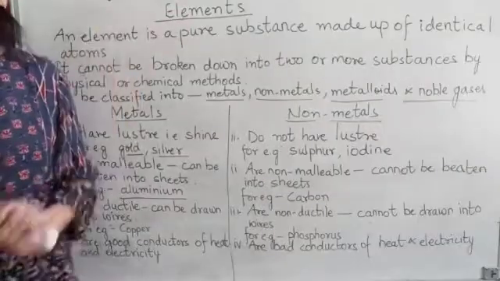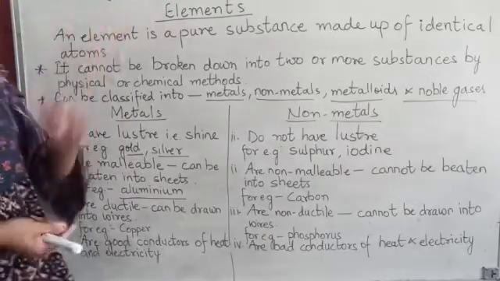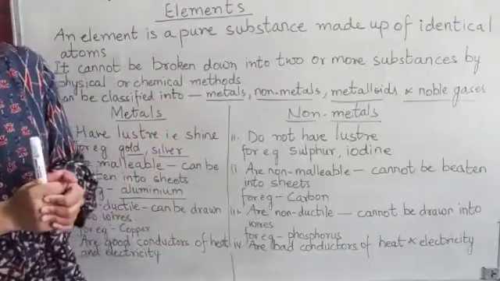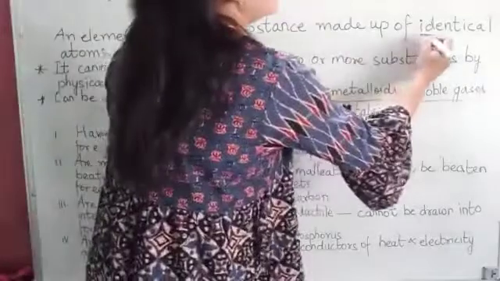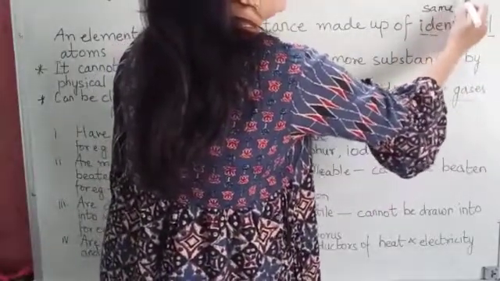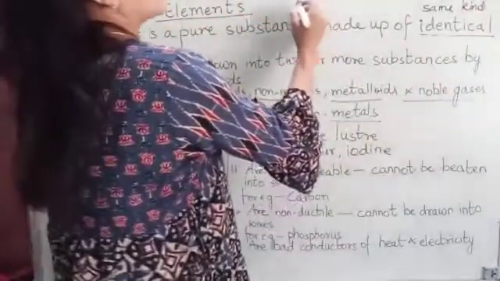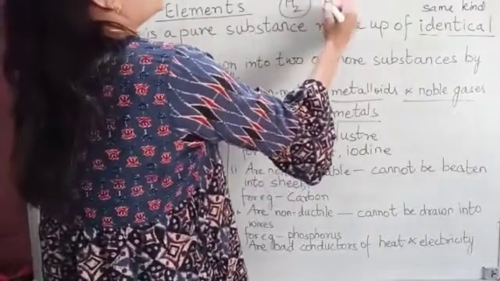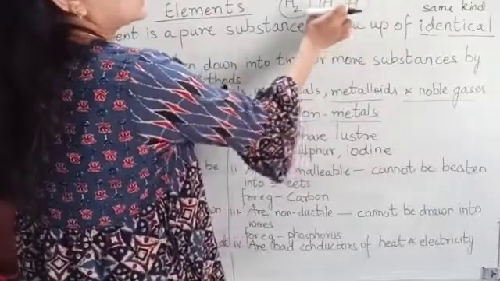Now let's study elements in detail. What are elements? Elements are the pure substances that are made up of identical atoms. What do I mean by identical? Identical means same kind of atoms. Like I just gave you the example of H2. H2 is made up of two hydrogen atoms, so hydrogen, hydrogen, they are the same.